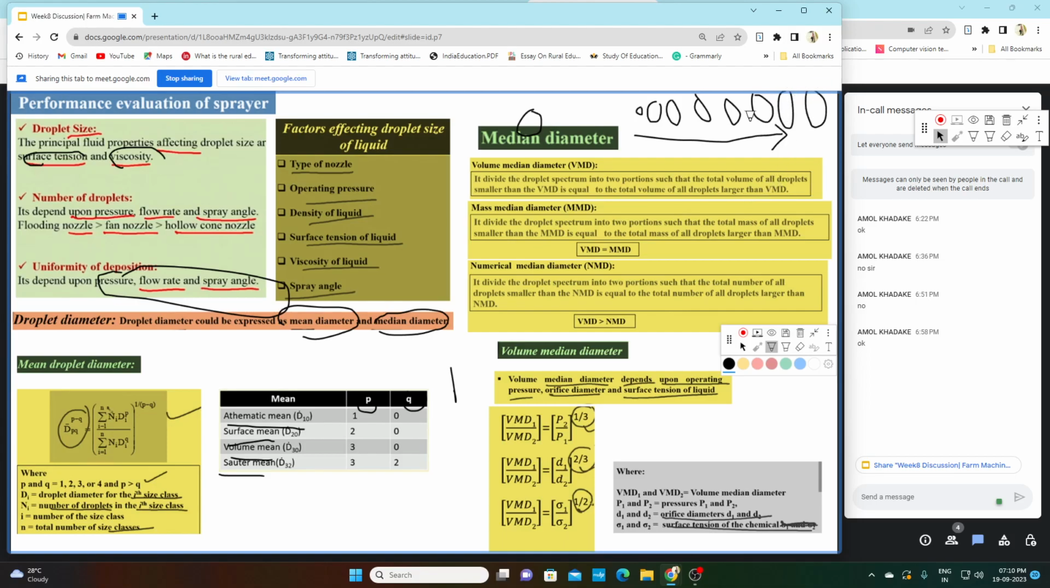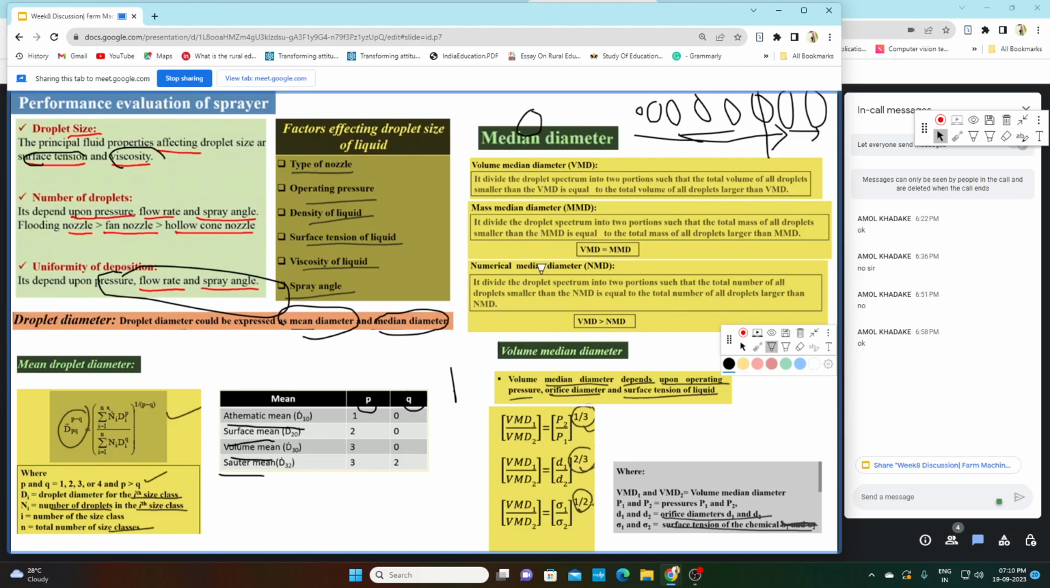So what happens is, let's say this droplet divides the spectrum into two parts. Okay, this is the droplet that divides this spectrum into two parts, such that the volume behind this droplet and the volume ahead of this droplet is the same. Okay, so this diameter is known as volume median diameter.